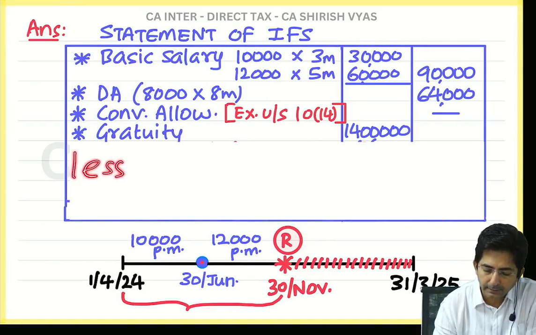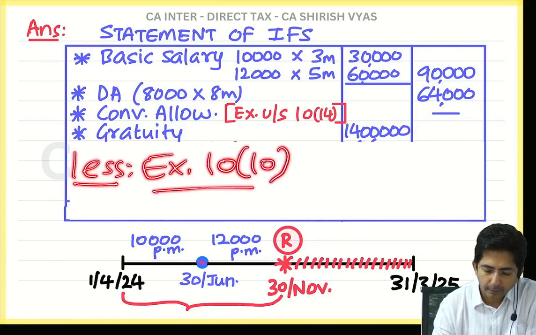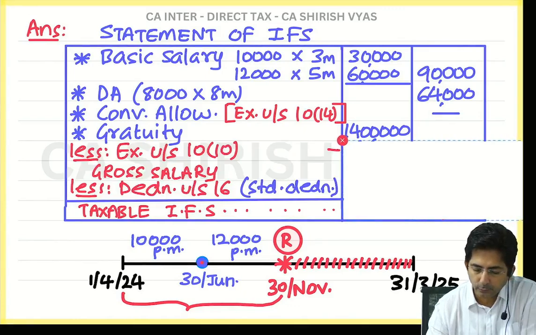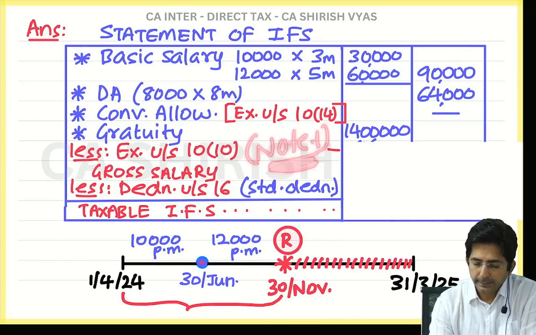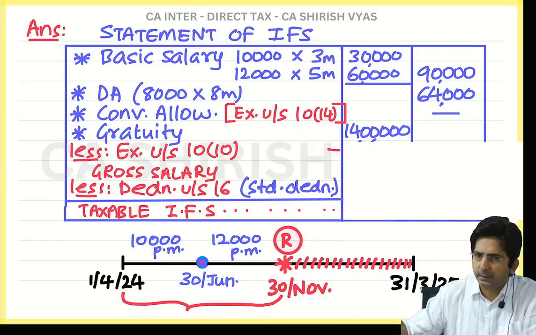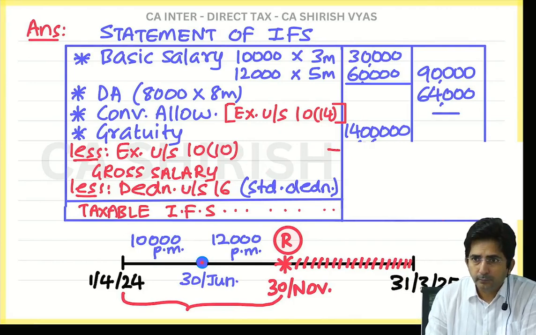Less, very good. Exempt under section 10. Are you observing the section? It is 10. And there you will write note number 1. Then leave some 2-3 lines and go to the working note. Exemption you will show in the working note.